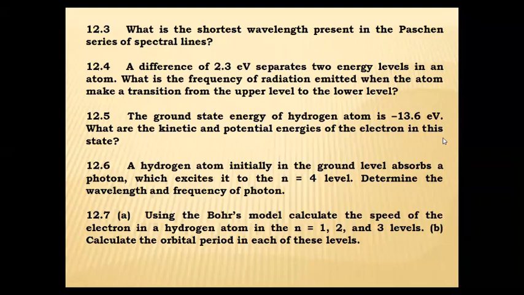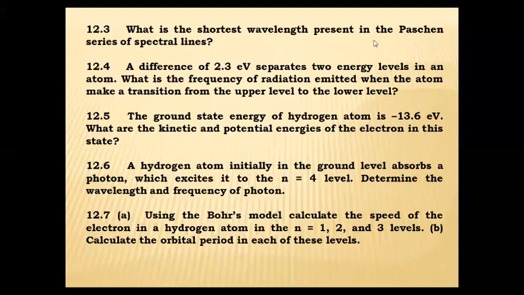What is the frequency of radiation emitted when the atom makes a transition from the upper level to the lower level? That is the only question.